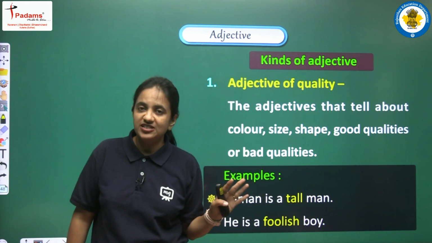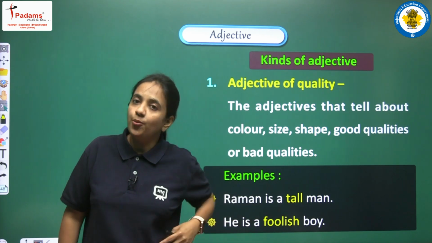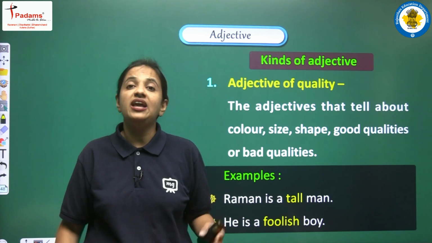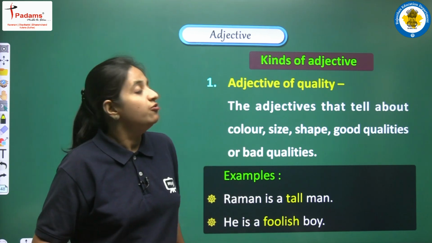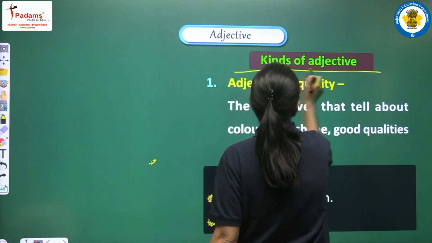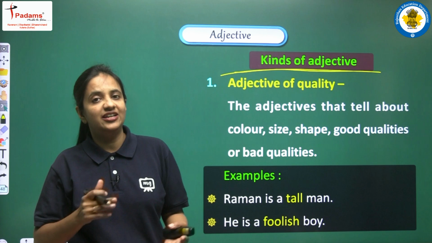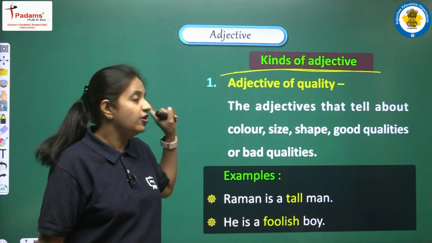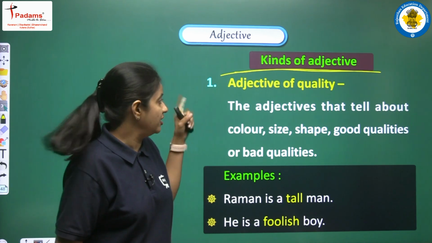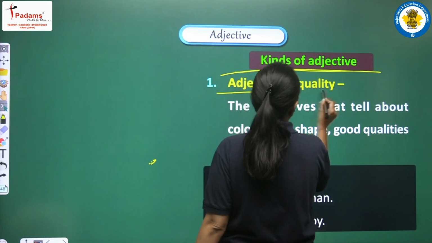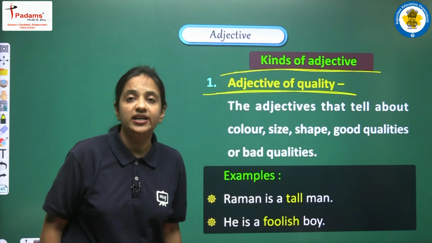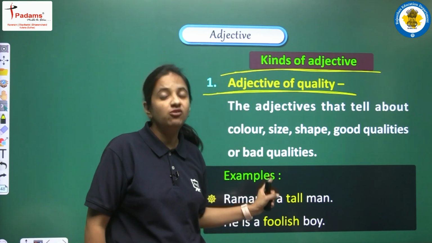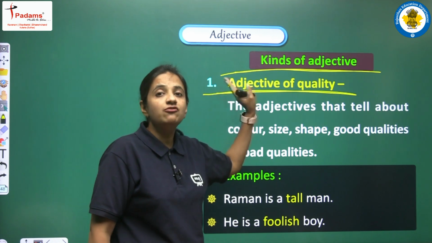The definition of adjective we have discussed, what adjective means we have discussed, we have seen some of the examples also, and we have discussed some of the adjective words also. So now we have to understand how many kinds of adjectives we are having in our English language. So now we will study different kinds of adjective. First of all, we will study adjective of quality. This is the very first point under this category, that is kinds of adjective. So the first kind of adjective is adjective of quality.